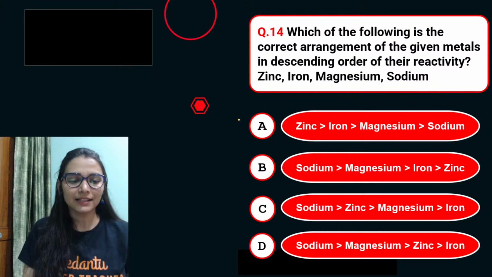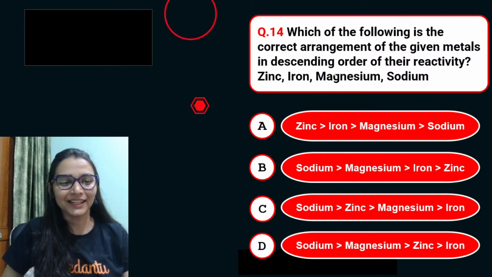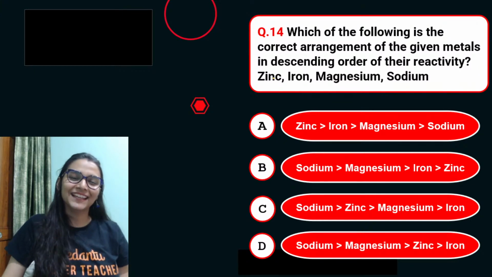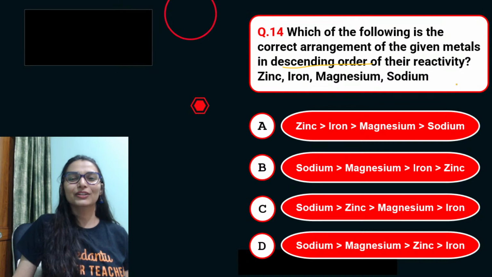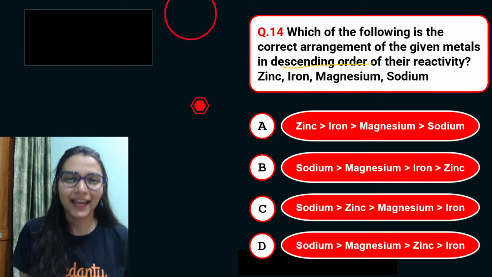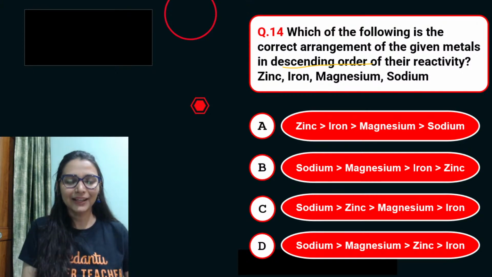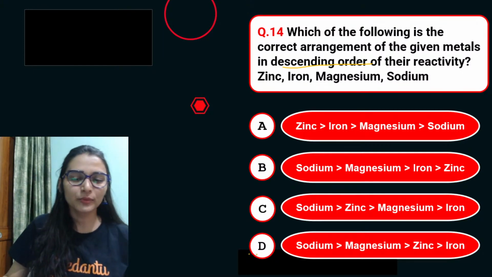If you remember the reactivity series, you know the answer. One more thing, guys: I hope your maths is fine, that you can understand descending and ascending. Sometimes we get confused about what ascending order is, and the options will have both. So you have to read carefully. Descending order means most reactive to least reactive. Yes, option number D is right.